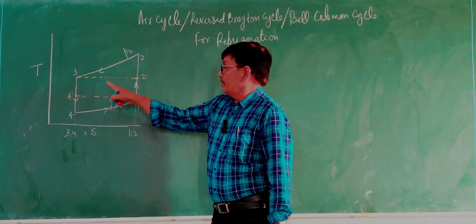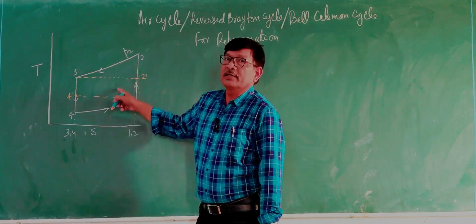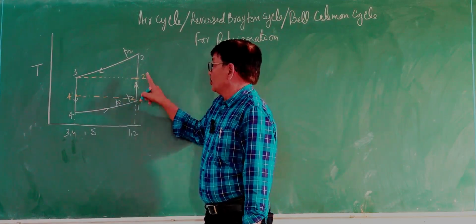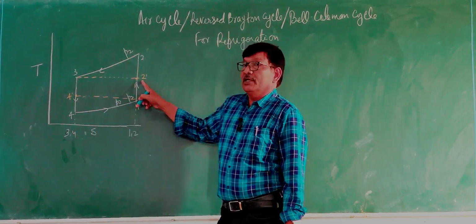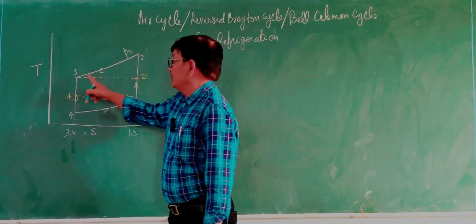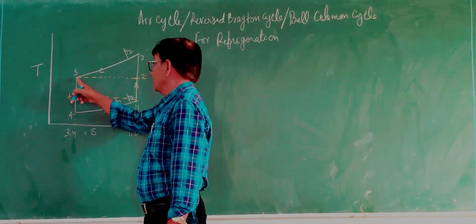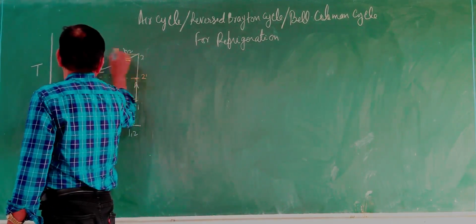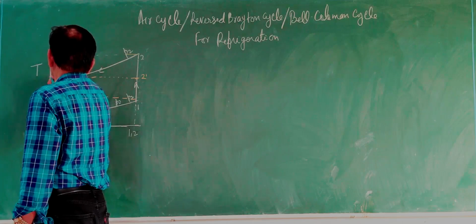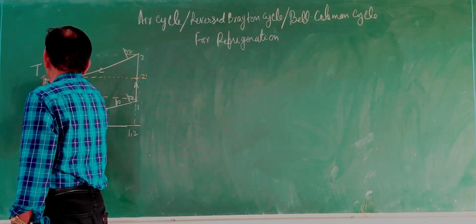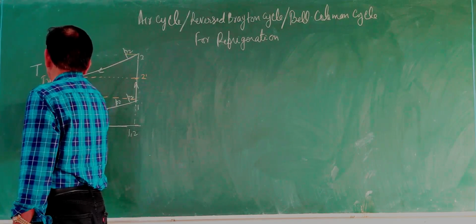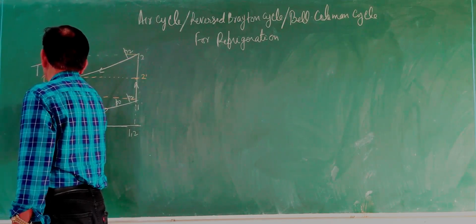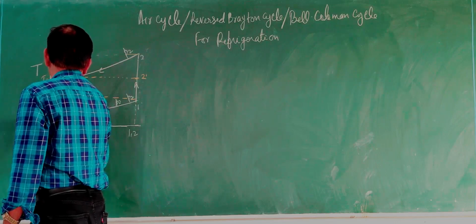We have taken out the Carnot cycle in this process, because in the Carnot cycle the first process 1-2 dash is a reversible adiabatic compression, and 2 dash-3 is an isothermal process. You can see the temperature remains constant here. Temperature is T2, here the temperature is T3, here it is T4 dash, T4 dash equal to T1, and here it is T4.